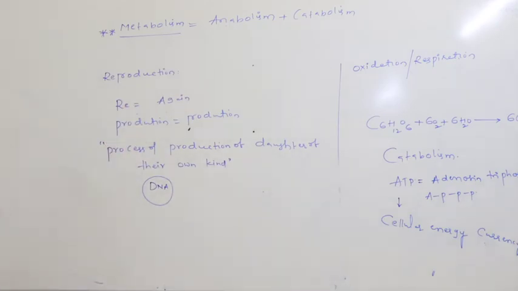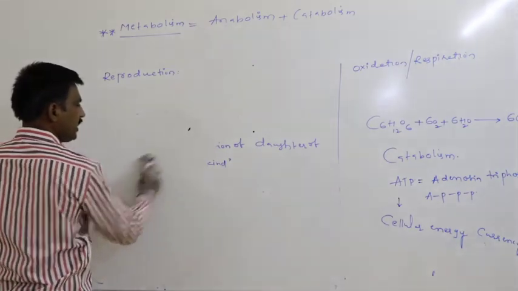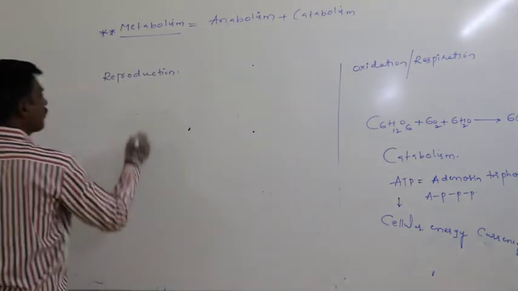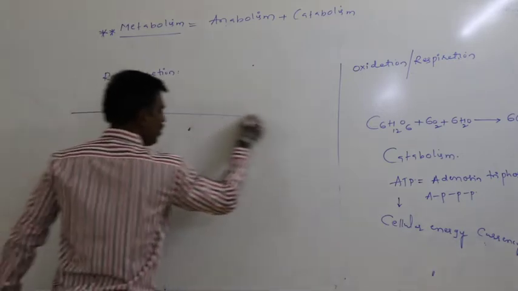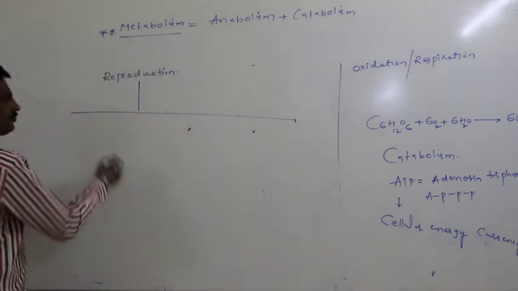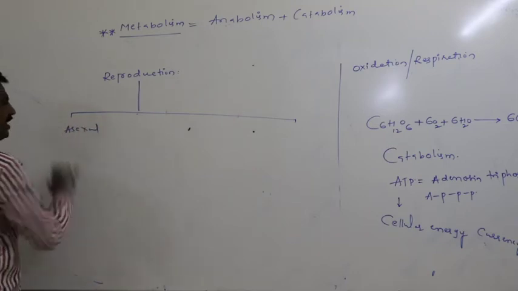Again, in how many kinds may this reproduction appear in the case of animals? Reproduction is principally of two types. One is asexual reproduction.